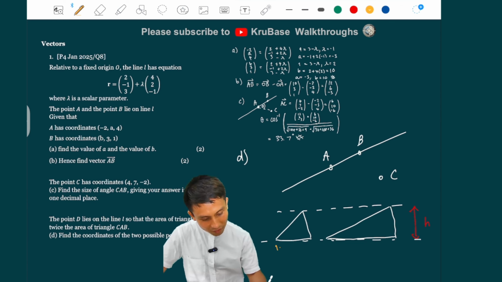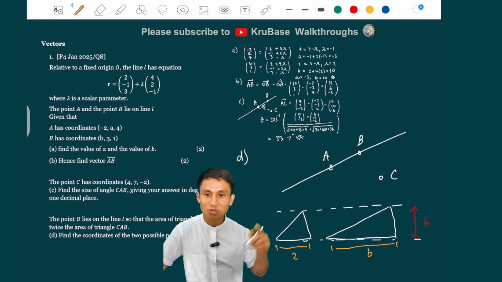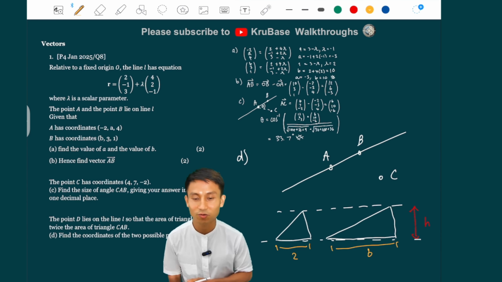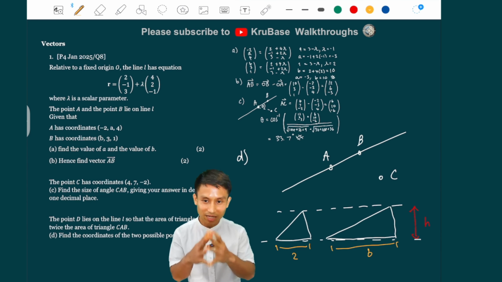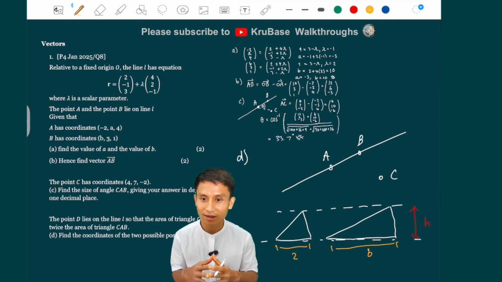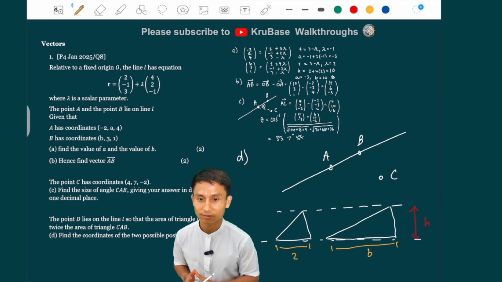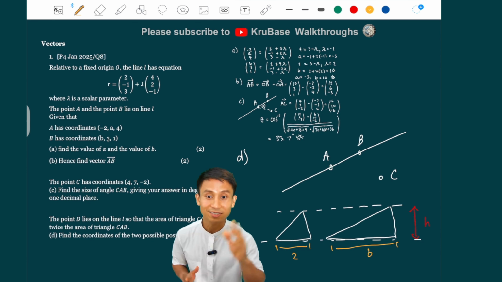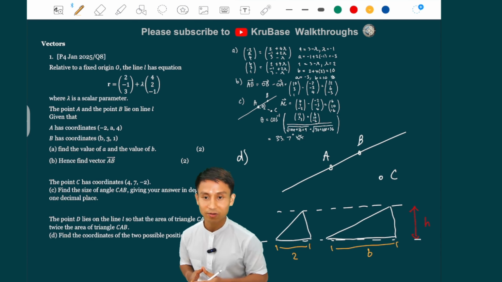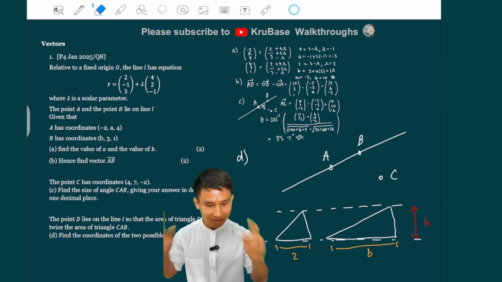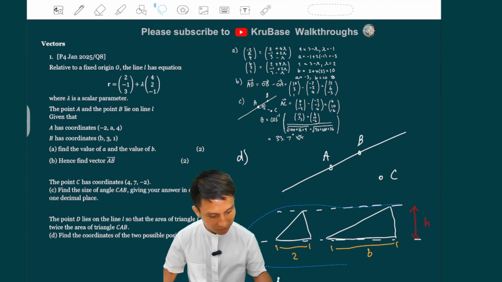If you know that this base is, say, 2, and this is, say, 6, so the base of the longer one is 3 times that of the smaller one, that means the area of the larger one will also be 3 times the smaller one, because the height is the same in both triangles. This is what's happening here. Bear that concept in mind. I'm just going to keep this so that you can check later.